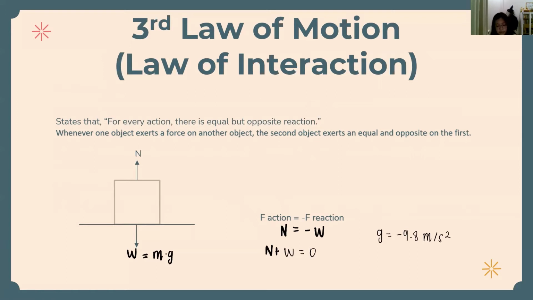action or force in nature, there is an equal and opposite reaction. If object A exerts a force on object B, object B also exerts an equal and opposite force on object A. In other words, forces result from interactions. We sometimes refer to this law loosely as action-reaction, where the force exerted is the action and the force experienced as a consequence is the reaction. We can say that N is the action and W is the reaction.